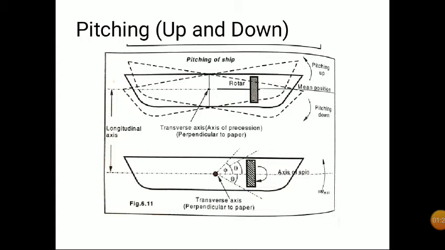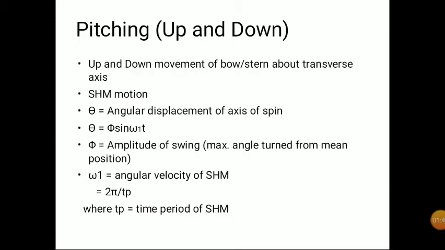So what is the total amount of tilt about the axis of spin? That is theta upward and theta downward, so total 2 theta. Similarly, the maximum angle of tilt, or angle of swing, about the axis of spin is phi upward and phi downward. So the maximum is 2 phi. This is the same thing I have explained.